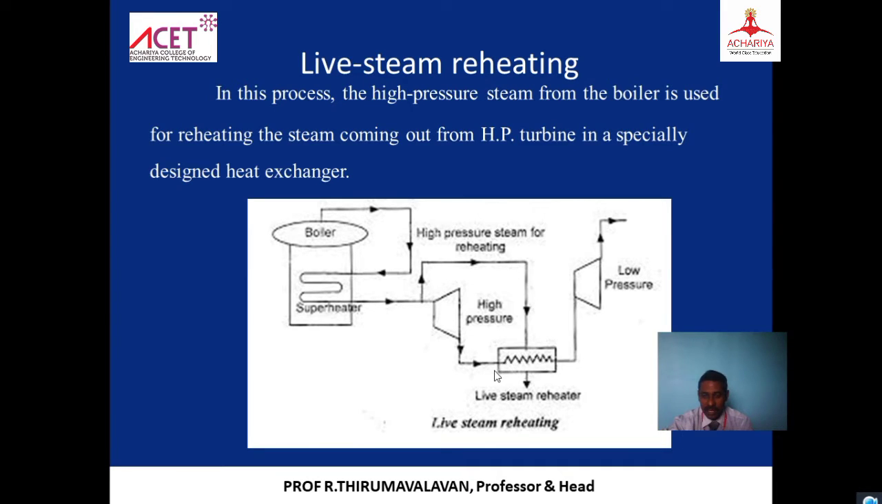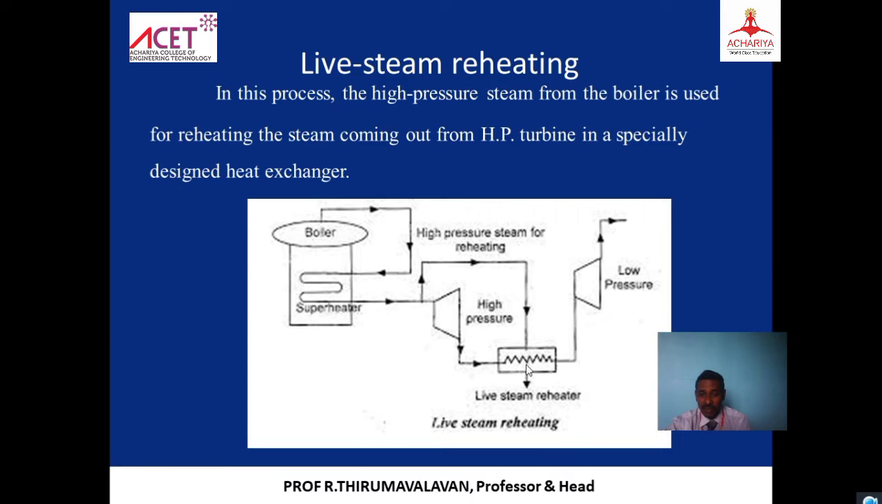This is not the condenser. This is a live steam heater. How does the steam come out of the high pressure turbine? It comes out as wet steam. The temperature is lost and some pressure is lost because it performed work. That pressure and heat were converted into mechanical energy. So that wet steam comes to the heater.